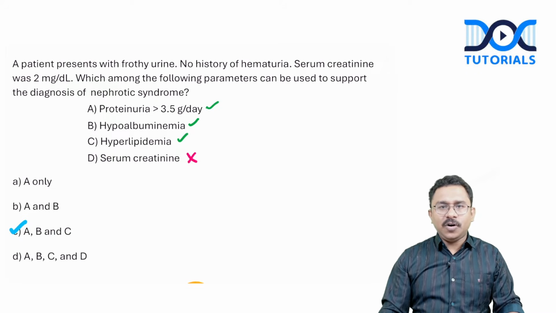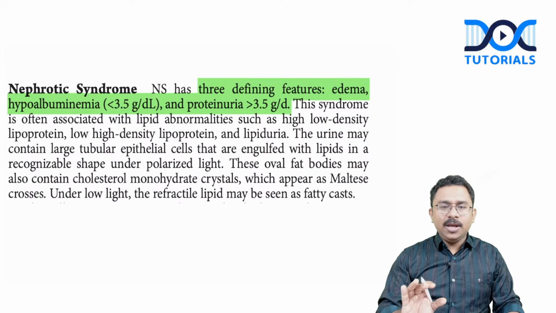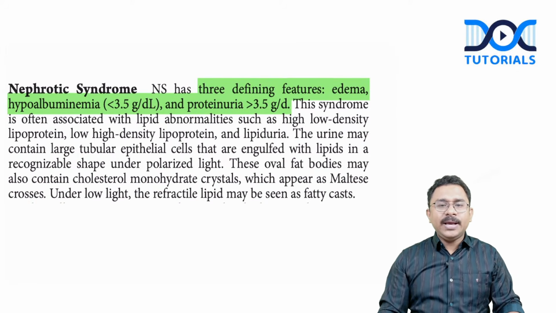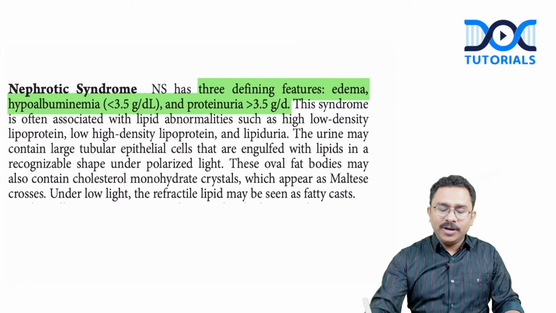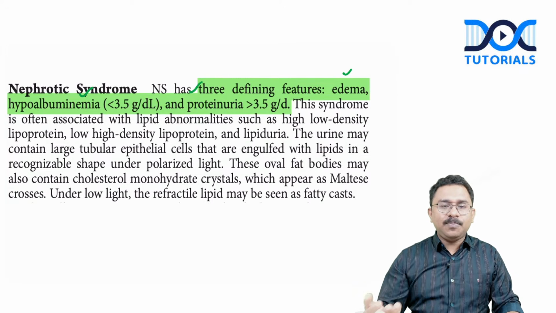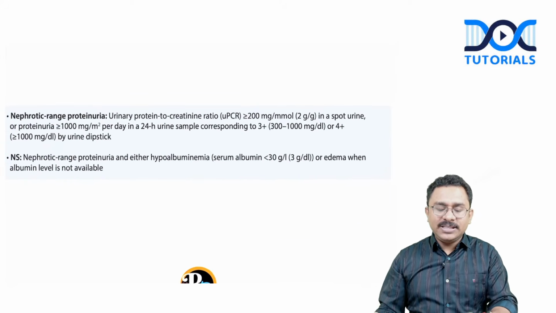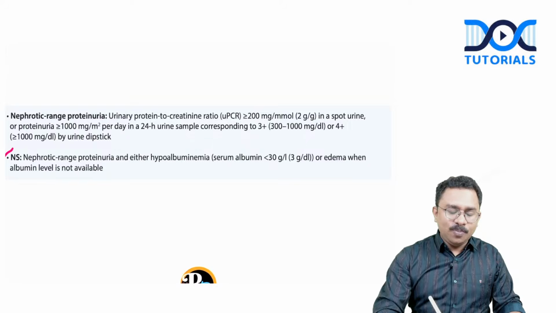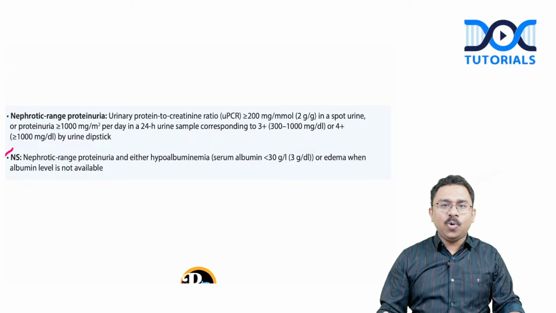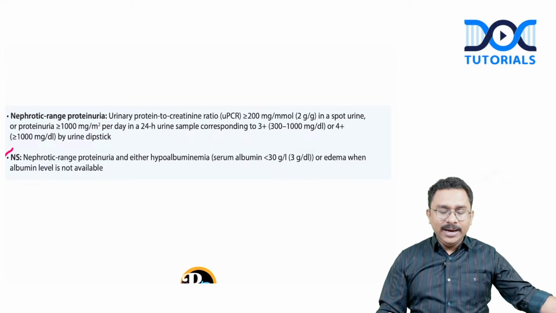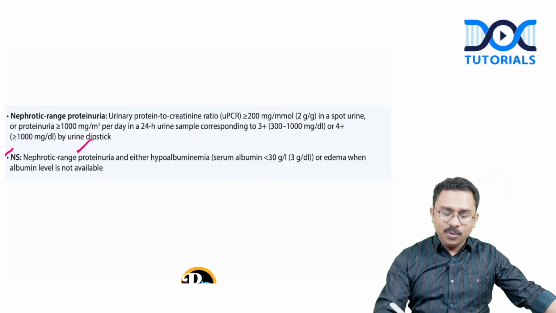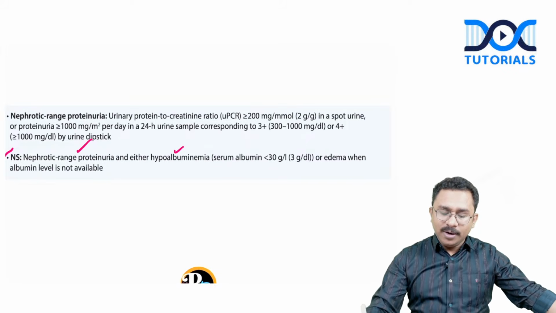diagnosis of nephrotic syndrome. If you look at Harrison itself, the defining features of nephrotic syndrome are edema, hypoalbuminemia, and proteinuria. And if you go through the KDIGO definition as well, to make a diagnosis of nephrotic syndrome, what is required? You need nephrotic range proteinuria with either hypoalbuminemia or edema.